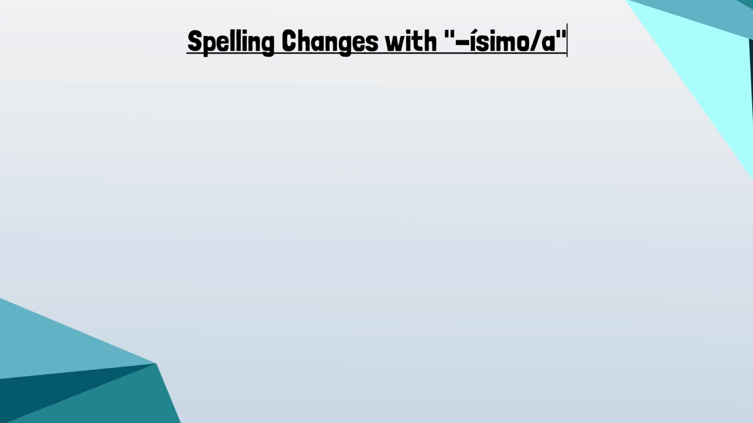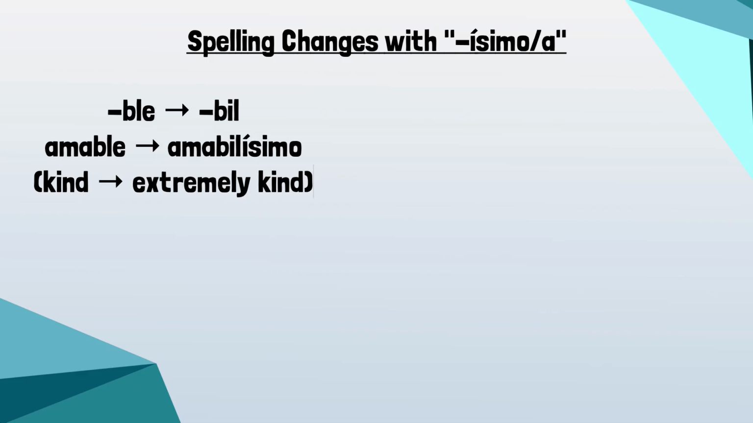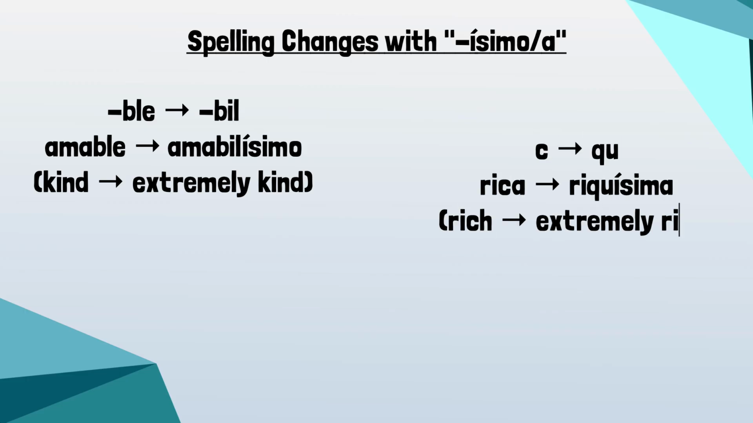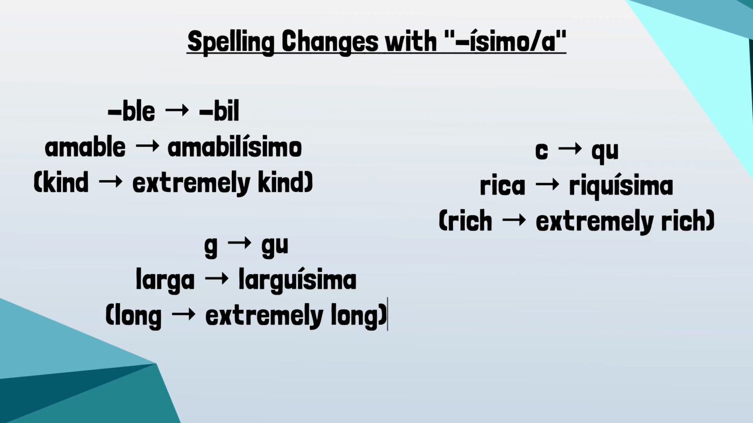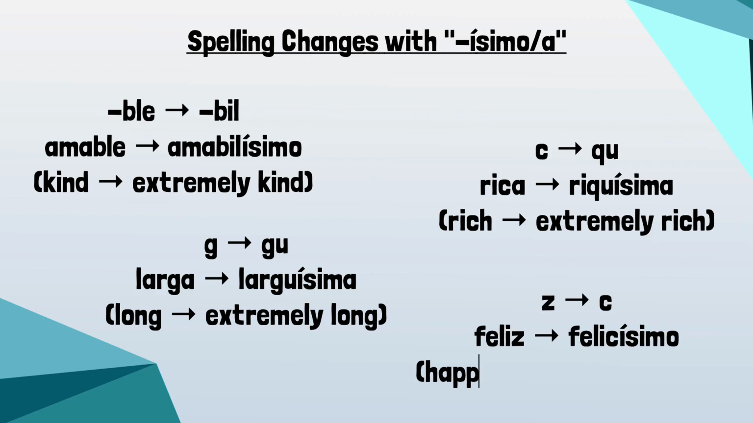So some spelling changes with isimo and isima. Amable becomes amabilisimo. Rica becomes riquísima. Larga becomes larguísima. And feliz becomes felicísimo.